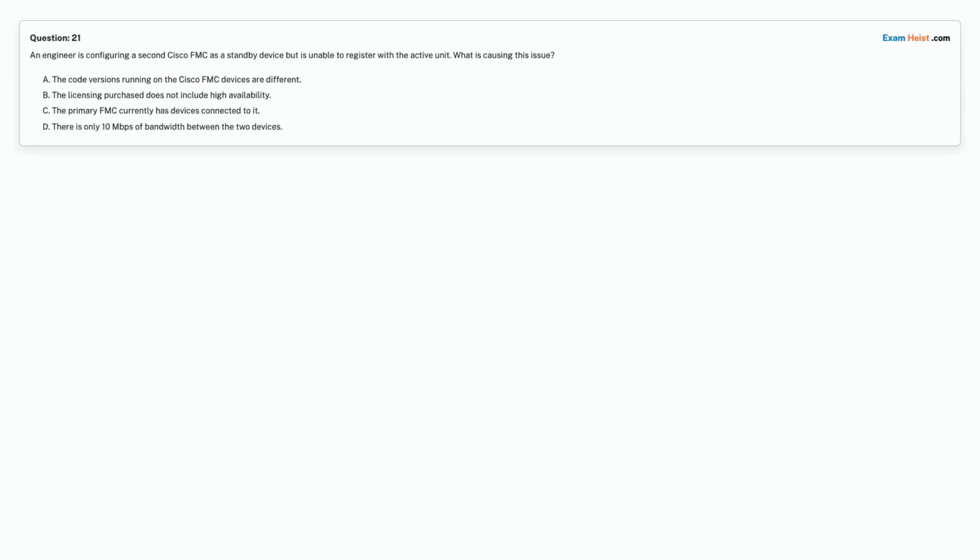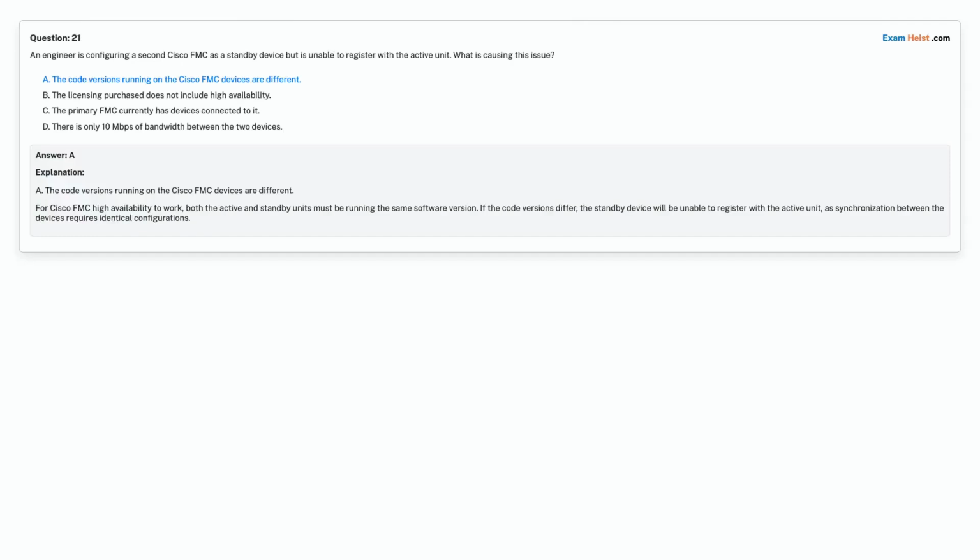Option C. The primary FMC currently has devices connected to it. Option D. There is only 10 megabits per second of bandwidth between the two devices. Choose the correct answer. Correct answer is option A. The code versions running on the Cisco FMC devices are different.